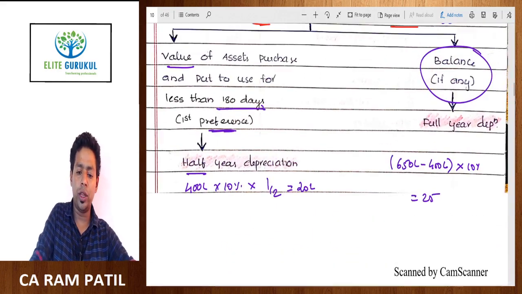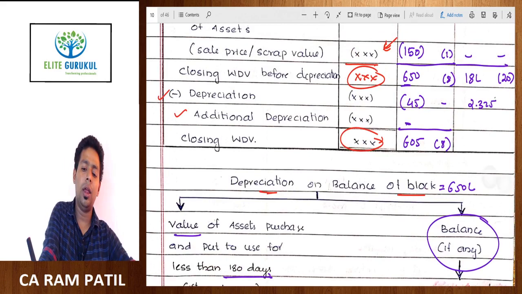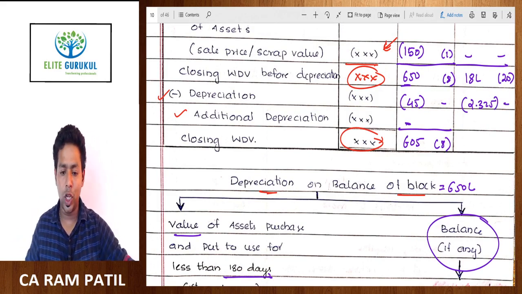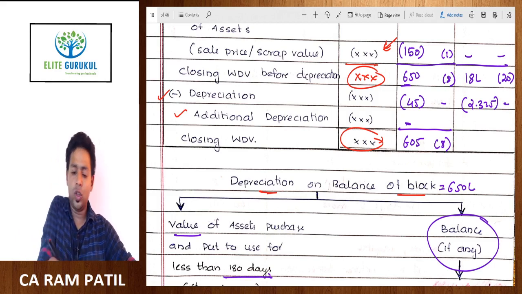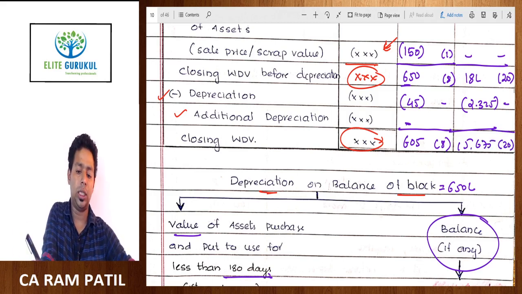This 2.325 we have to write here, dash, and then subtract this from 18 lakh. So you will get closing WDV 15.675, and you will carry forward 20 assets to the next year.